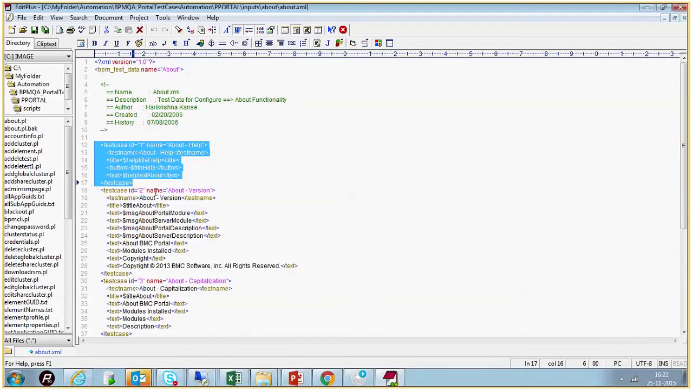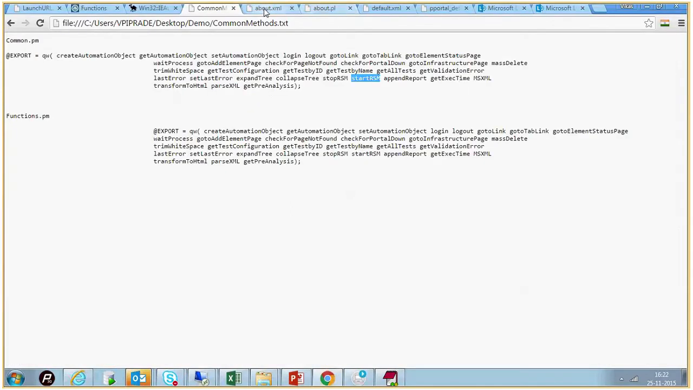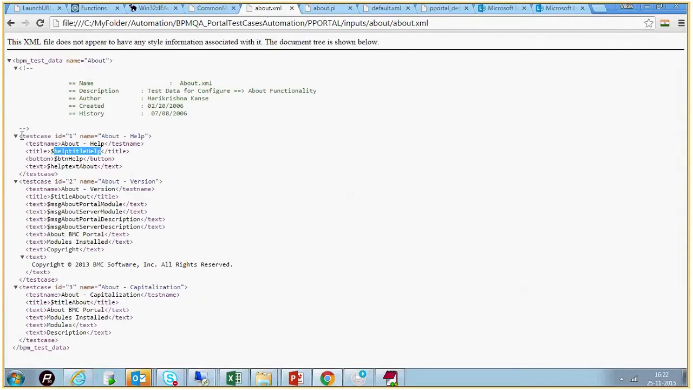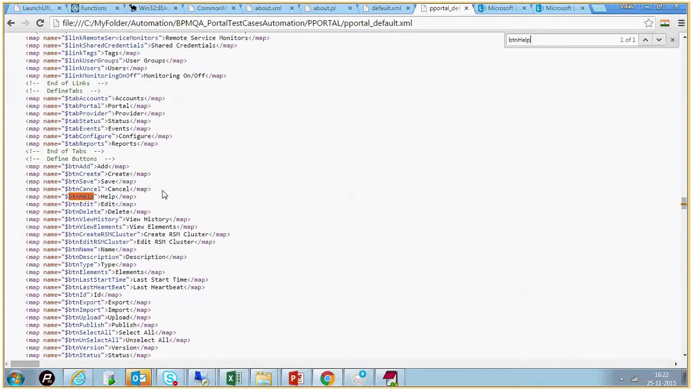So it will look like this. This is one test case. This is another test case, and these are the keywords which are used in XML. Another XML is there in which the definitions of these keywords are given. I mean, this is kind of a variable, and the value of that variable is put in another XML. Let me show you. So this is our test case, and button help is that variable, and another XML is there which will have the value of this. This value is read when the script is run.